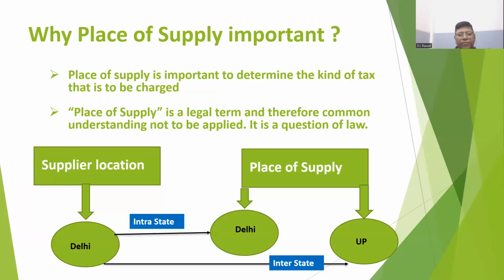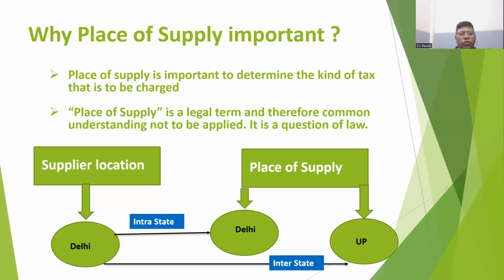Here we have given the example: if the location of the supplier is Delhi and the place of supply as determined by these rules is also Delhi, then it is an intrastate sale. And if the location of the supplier is Delhi and the place of supply determined by these sections is UP, then it is an interstate sale.